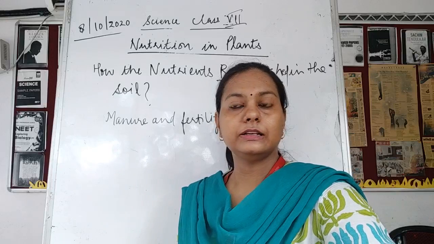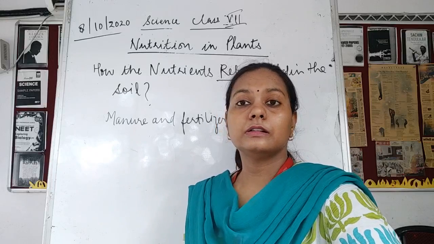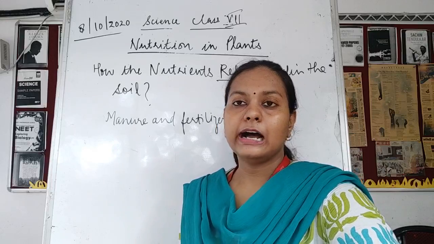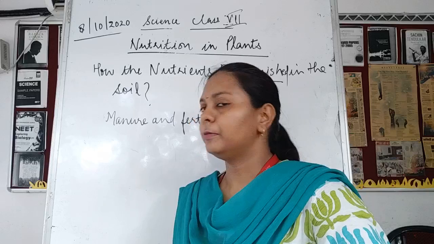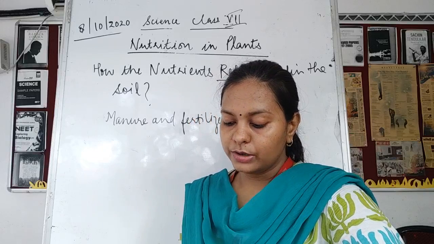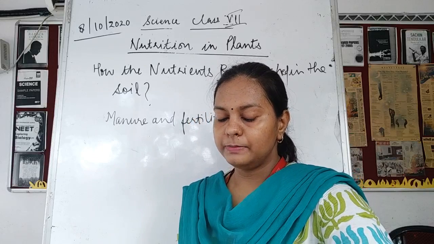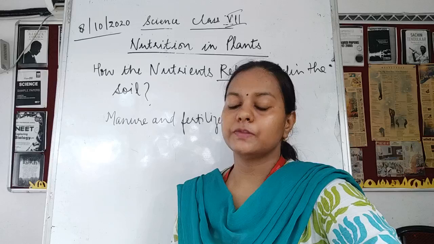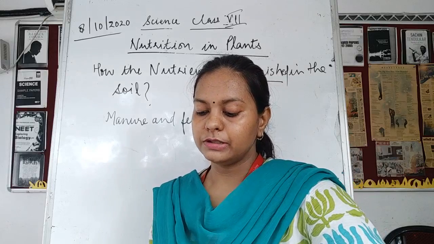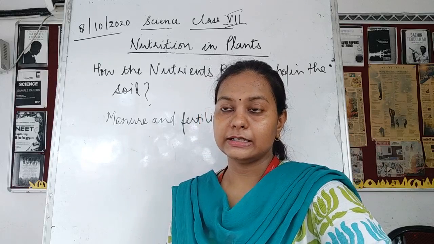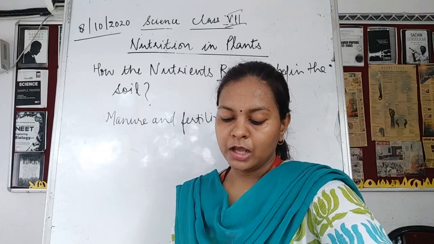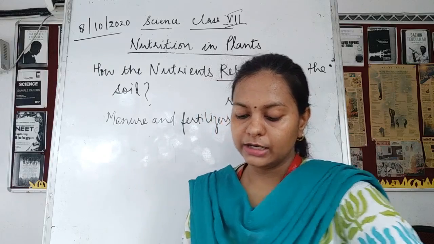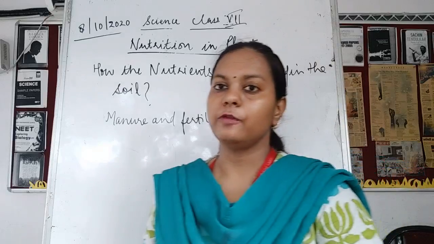The nutrients should be added. How could they be added? They could be added with the help of the manures and the fertilizers. Now, you have learned that plants absorb minerals and nutrients from the soil, so their amount in the soil keeps on declining. Declining means decreasing. Fertilizers and manures contain nutrients like nitrogen, potassium, and phosphorus.